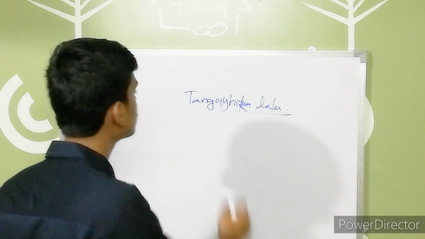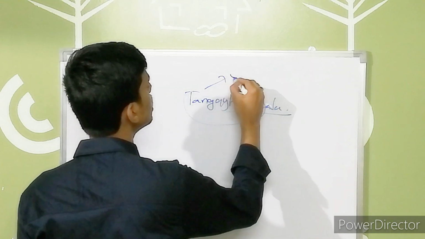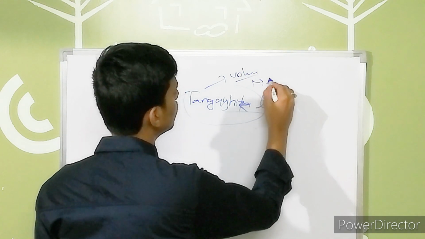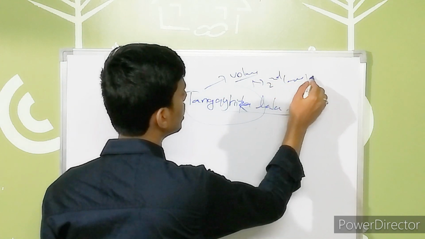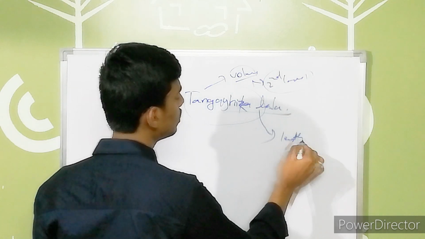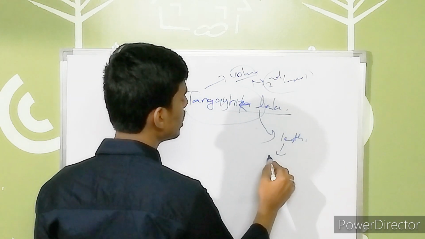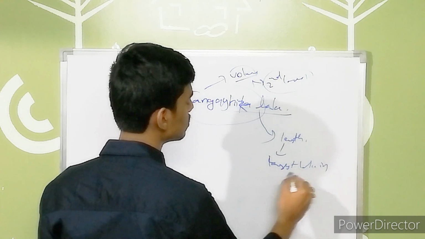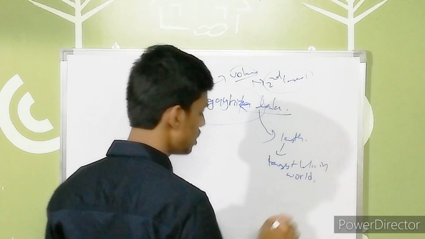So the main feature of this Tanganyika Lake is that when you are considering it in terms of volume, it is the second largest lake. Or when you are considering it in terms of its length, it is the largest lake in the world.